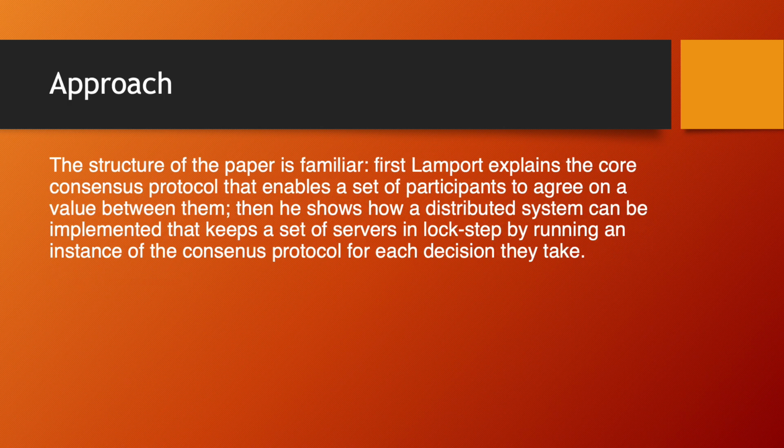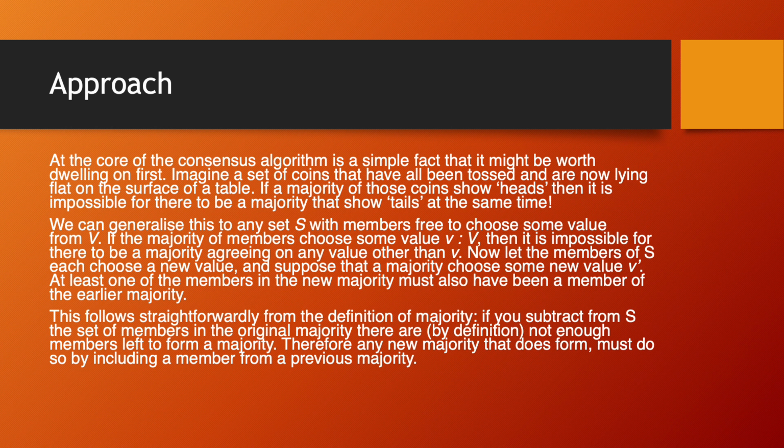The structure of the paper is familiar. First, Lamport explains the core consensus protocol that enables a set of participants to agree on a value between them. Then he shows how a distributed system can be implemented that keeps a set of servers in lockstep by running an instance of the consensus protocol for each decision they take. At the core of the consensus algorithm is a simple fact that it might be worth dwelling on first.